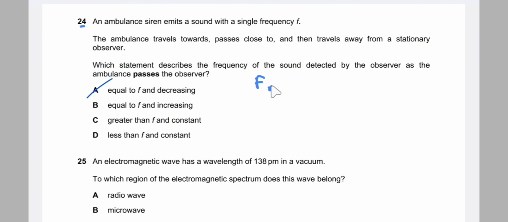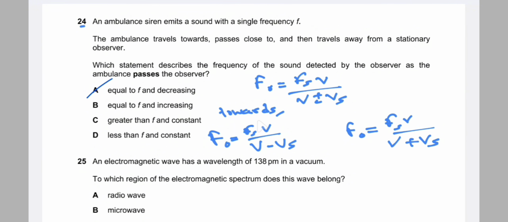So we know that fo is equal to fs v, divided by v plus or minus vs. If the object moves towards the observer, then fo is equal to fs v divided by v minus vs. And if the object is moving away from the observer, then fo is equal to fs v divided by v plus vs. So towards minus, away plus.